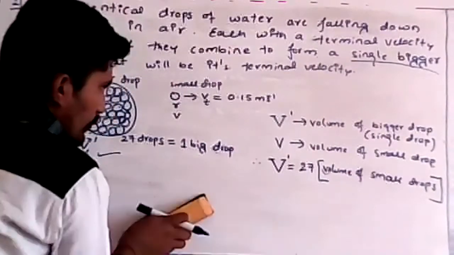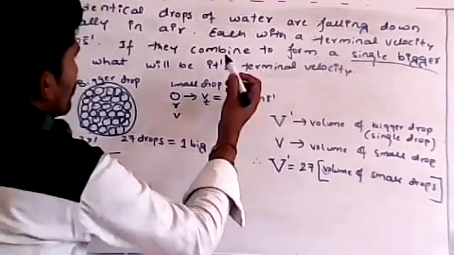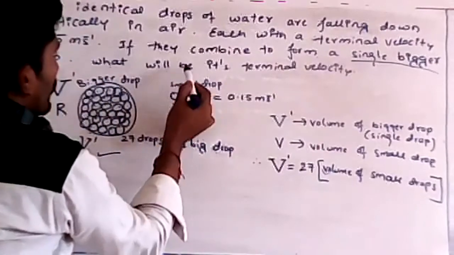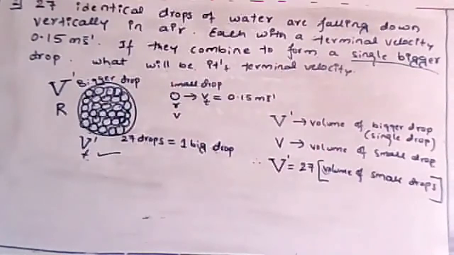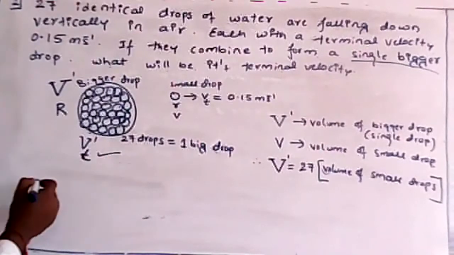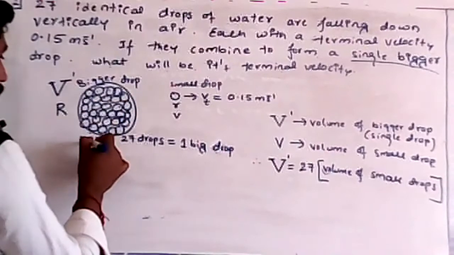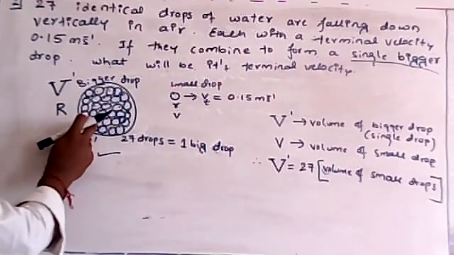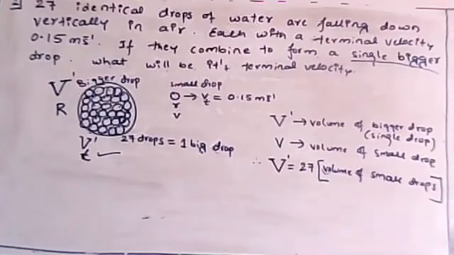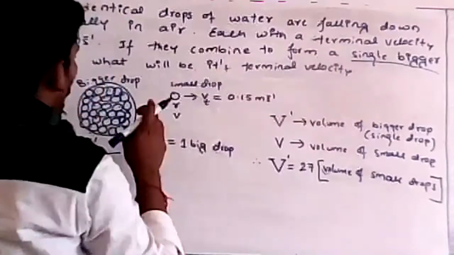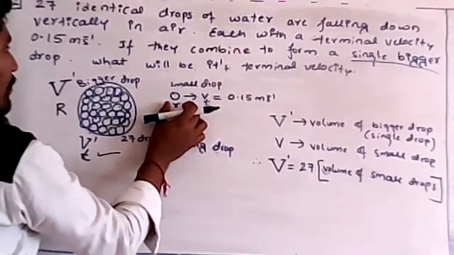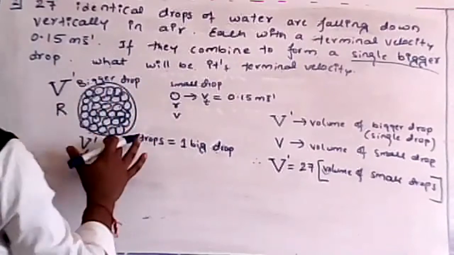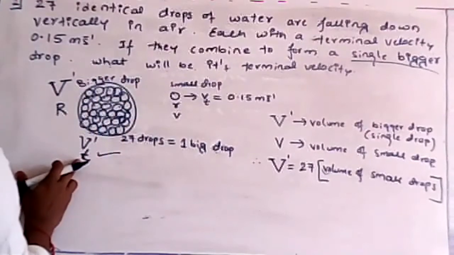Now you just tell me students, if they combine to form a single drop, what will be its terminal velocity? Terminal velocity of which one? I want Vt dash, that means for the bigger drop. I want to calculate the terminal velocity when I combine 27 small drops, so it becomes one single, bigger drop. So I want to calculate the terminal velocity of that.